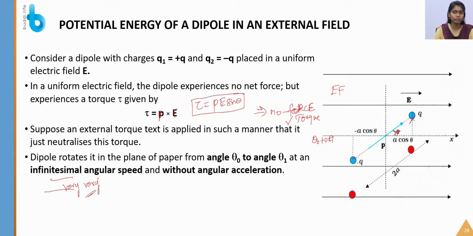In the previous case also we moved the charge from one point to another at an infinitesimal speed. In the same way it is moved very slowly, so that the angle goes from theta naught to theta 1.